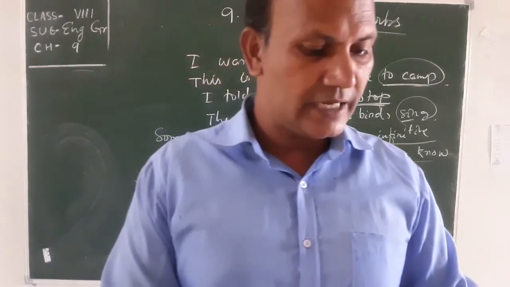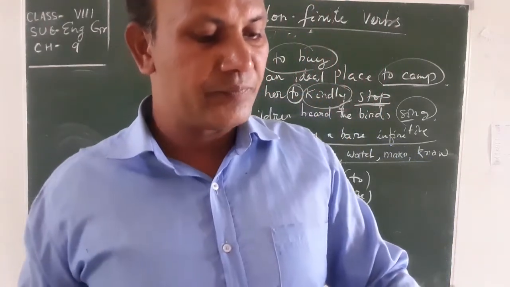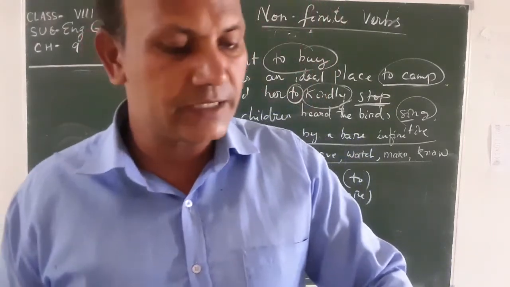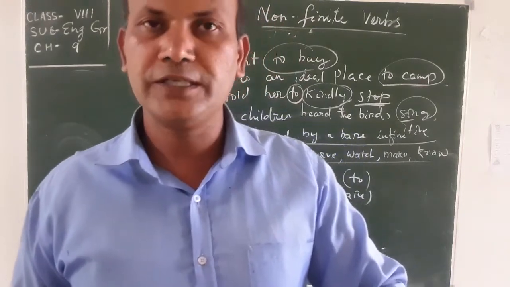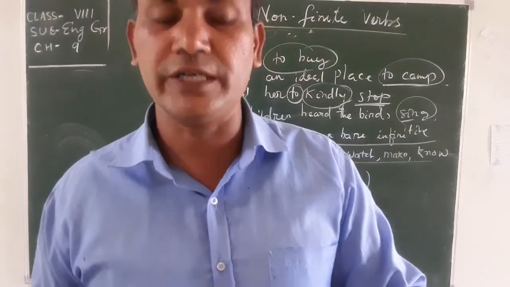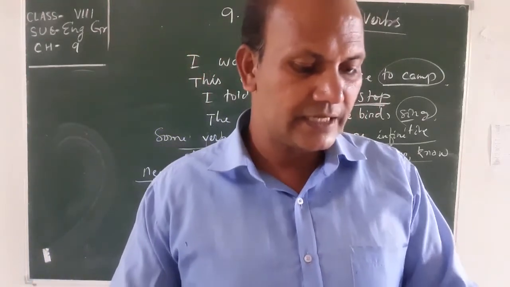Here in this interrogative sentence, how dare you talk, there is no to plus infinitive. But in the affirmative, I dare to take this risk.